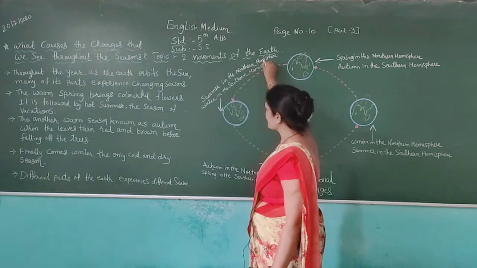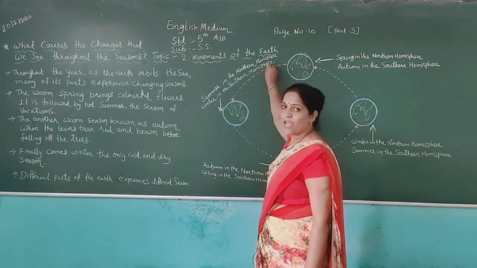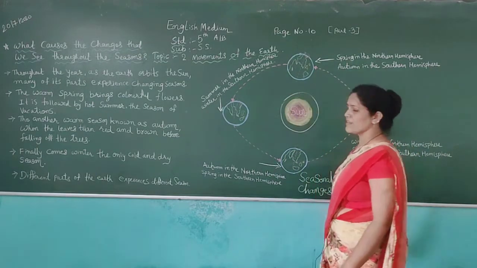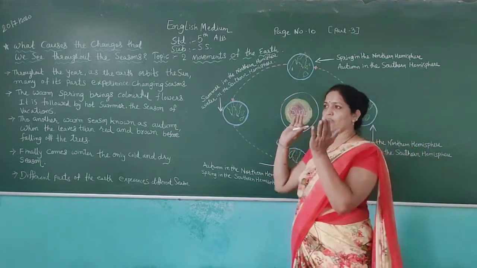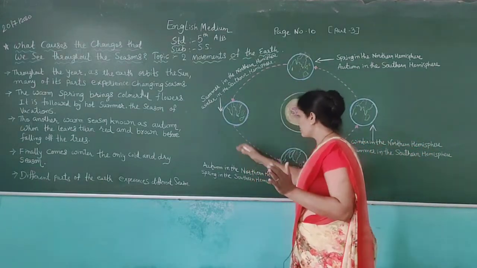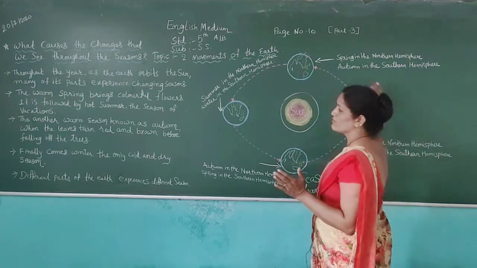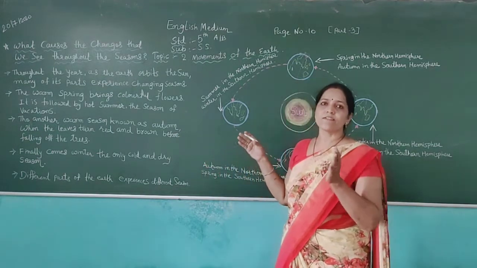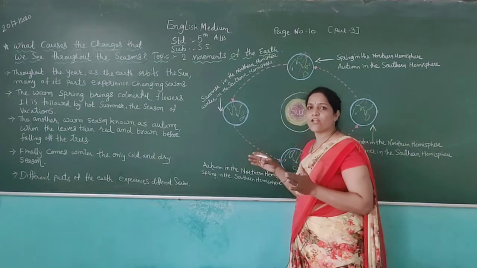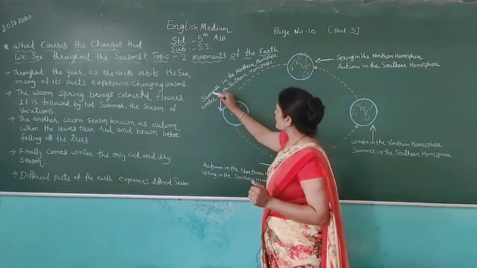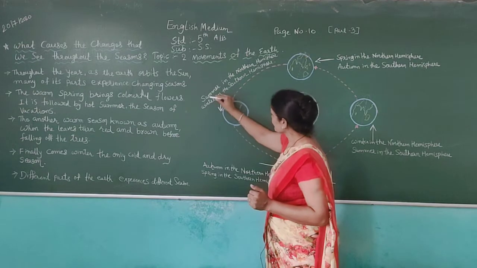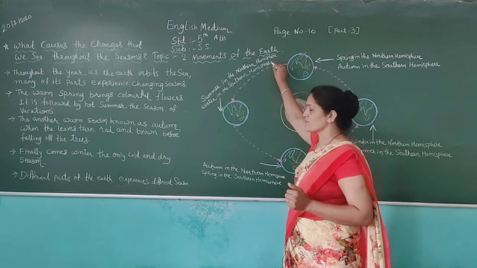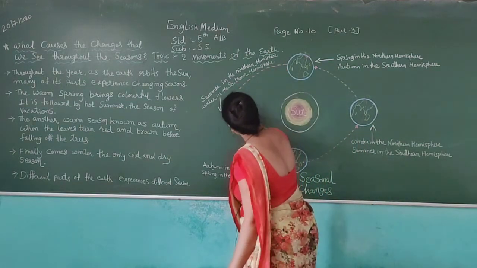Summer in the northern hemisphere, winter in the southern hemisphere. In this diagram, the sun is in the middle. When our earth revolves around the sun, another part of the earth faces different kinds of seasons. When our earth rotates, it is summer in the northern hemisphere and winter in the southern hemisphere.